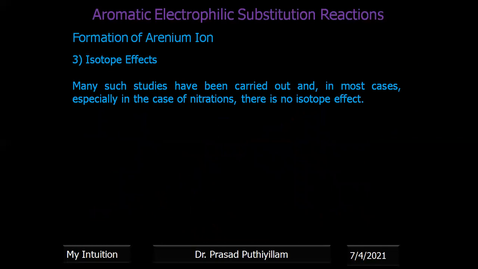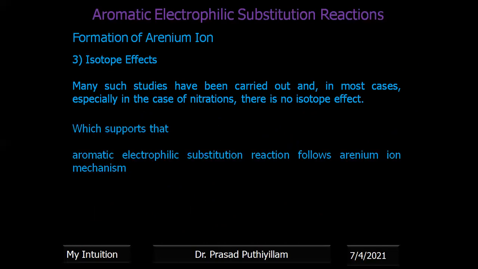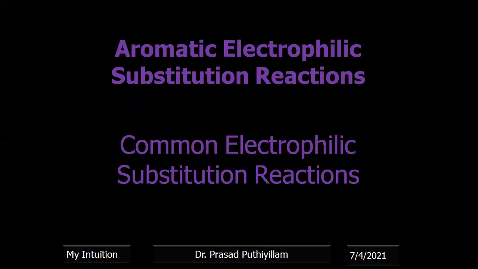Many such studies have been carried out, and only rare cases do not support the arenium ion mechanism. The majority of studies support that the isotope effect is not present. For example, in the case of nitration, the isotope effect is mainly not seen. Therefore, all of this supports that aromatic electrophilic substitution follows an arenium ion mechanism. So finally we conclude that aromatic electrophilic substitution reactions follow an arenium ion mechanism.